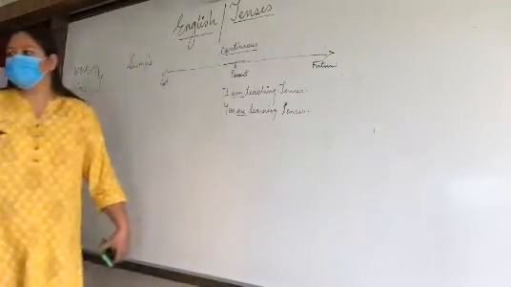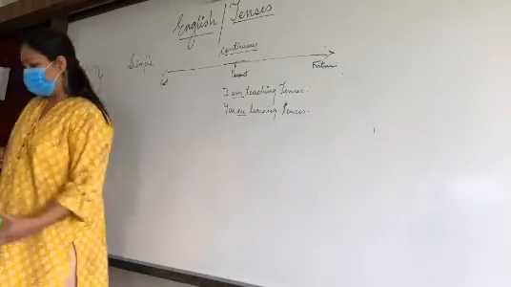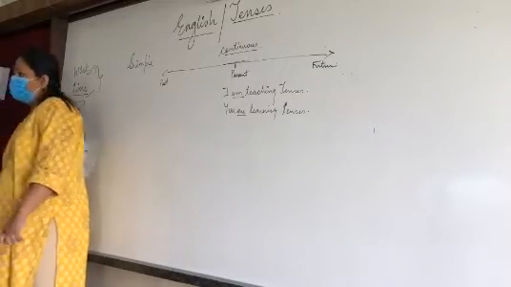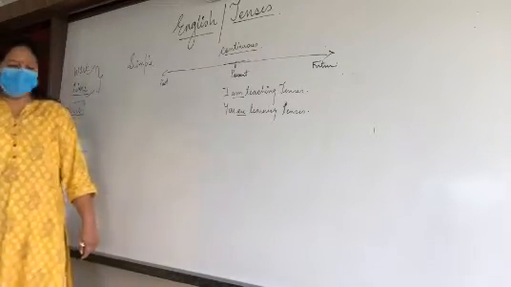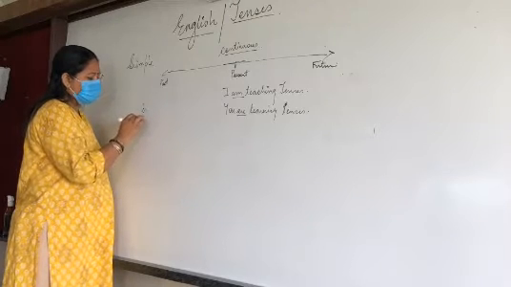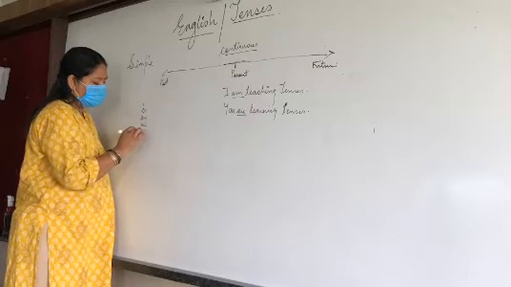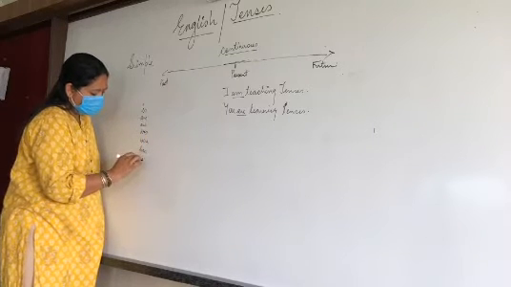What is this? M and R. What is M and R? Helping verb, or in another word we can say it is an auxiliary verb. So let us talk about them: is, am, are, was, were, has, have, had.